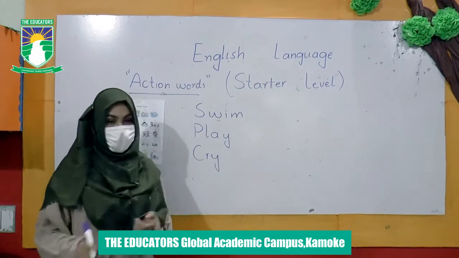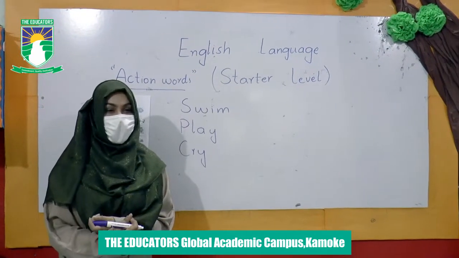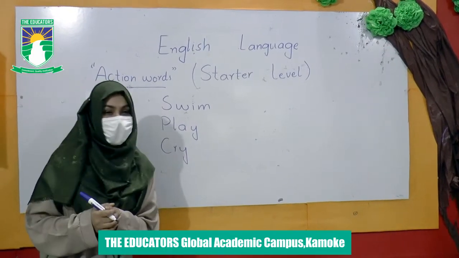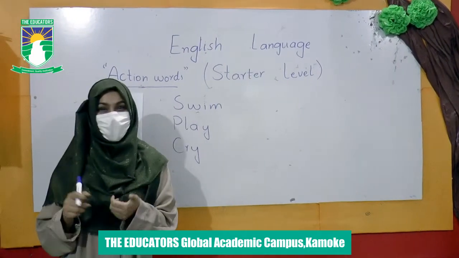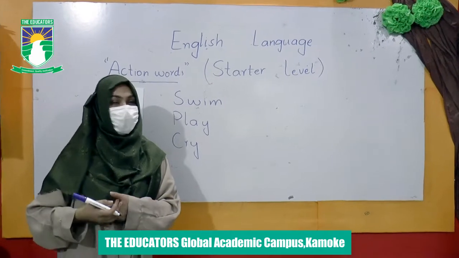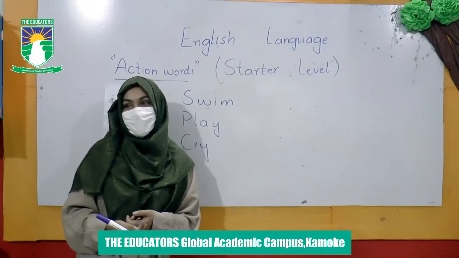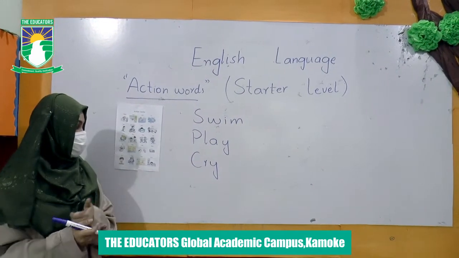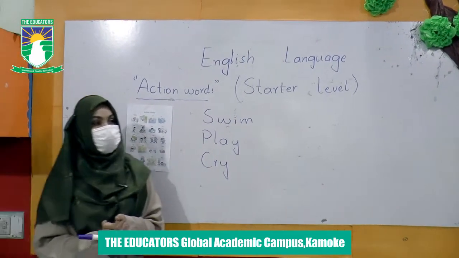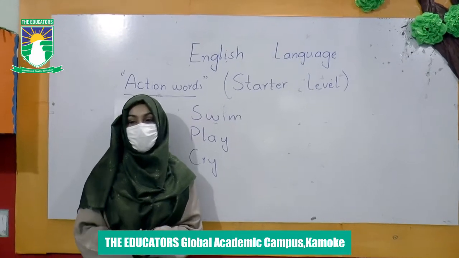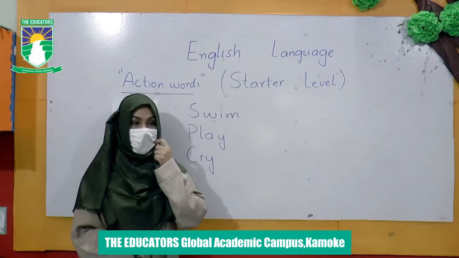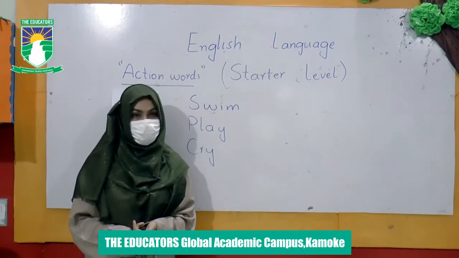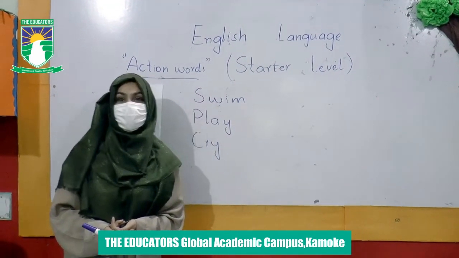The next word is cry. Do you know how to cry? What are the spellings of cry? C-R-Y, cry. And how do you cry? Just like that. You all cry when you are not feeling well, and when your wishes are not fulfilled, you all cry. These are the spellings of cry, and you will also make an oral sentence of cry. I cry in front of my teacher. In this way you can make oral sentences.